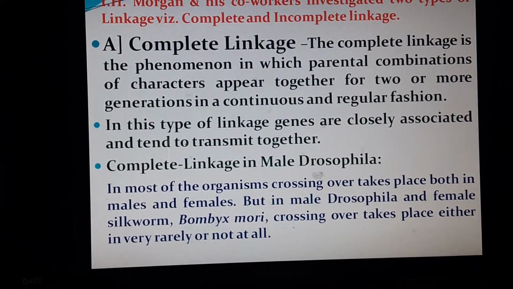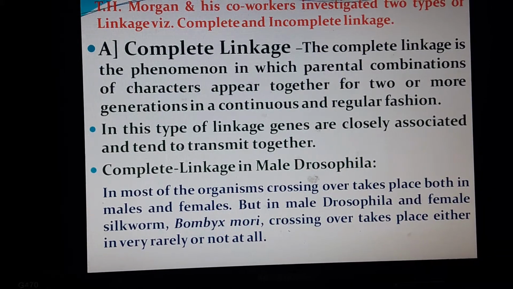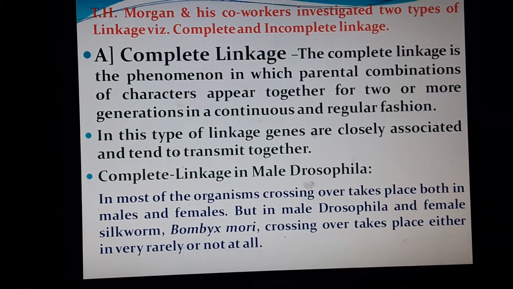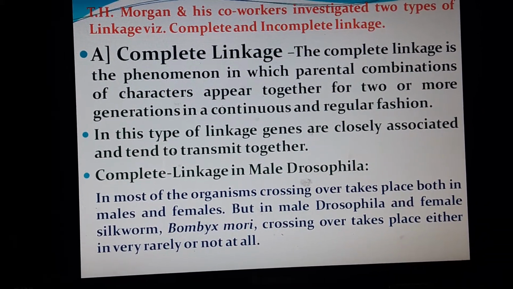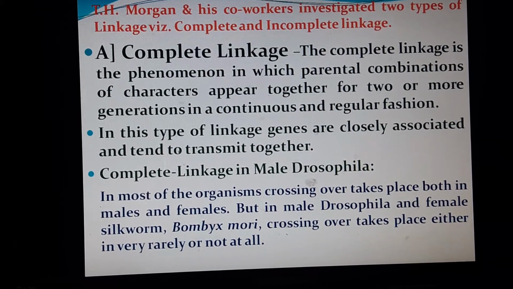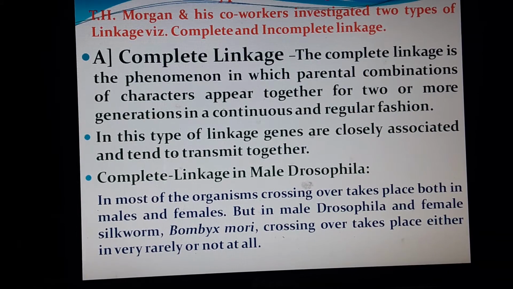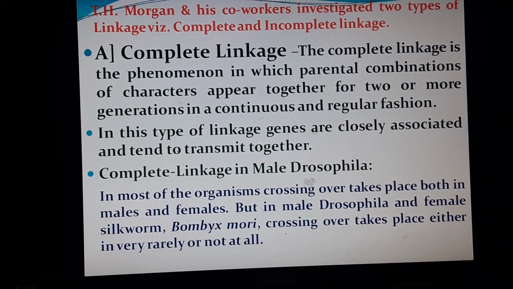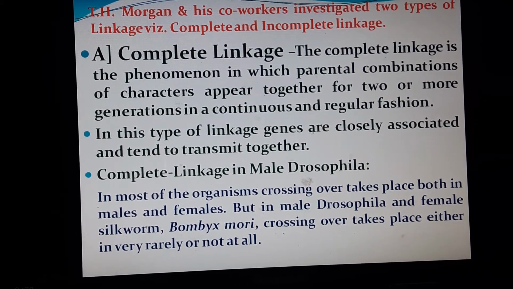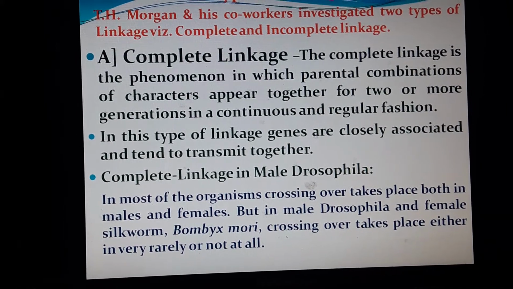Complete linkage generally occurs in male Drosophila. In most organisms, crossing over takes place in both males and females, but in male Drosophila and female silkworm, Bombyx mori, crossing over takes place very rarely or not at all.